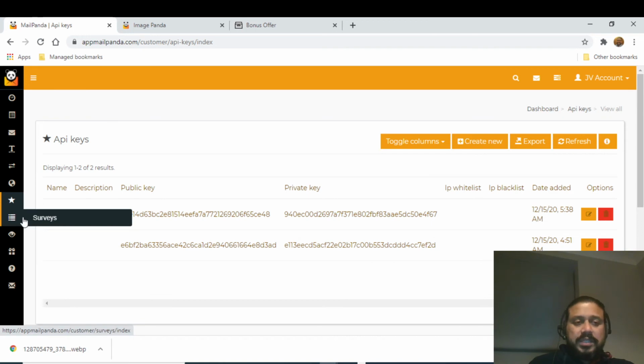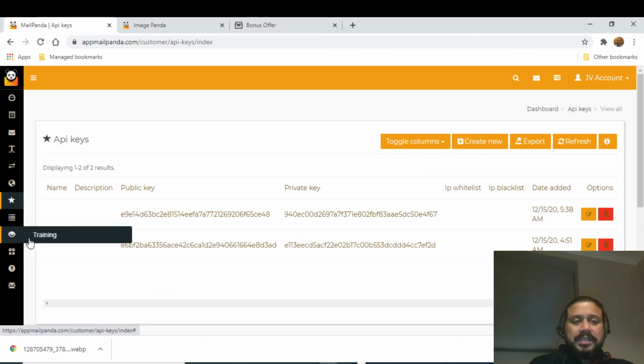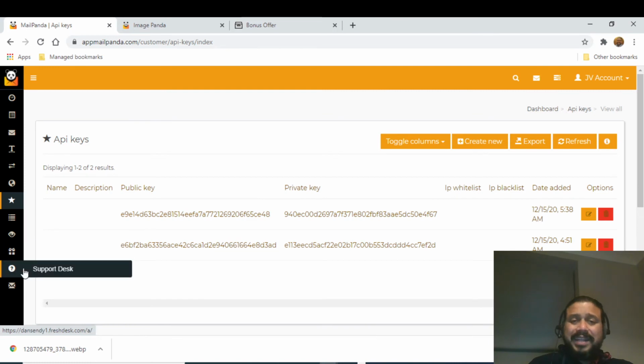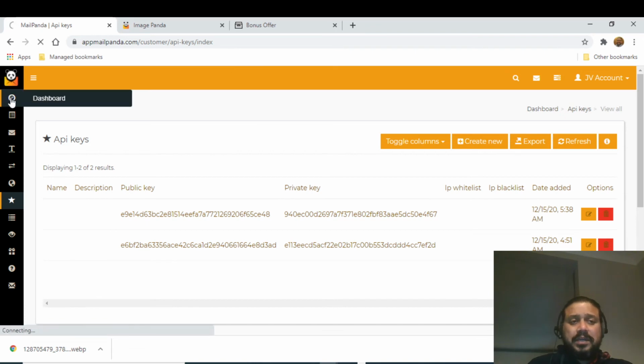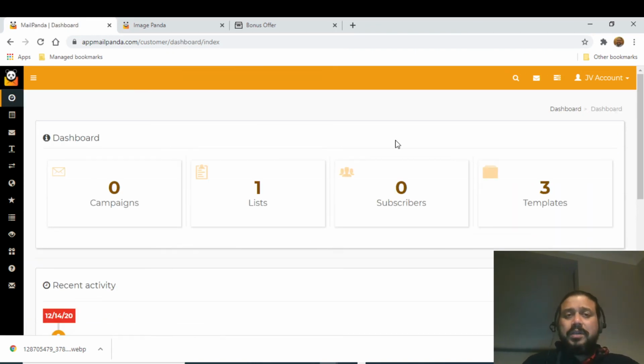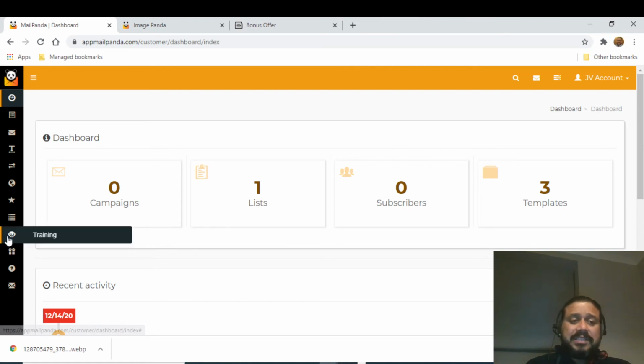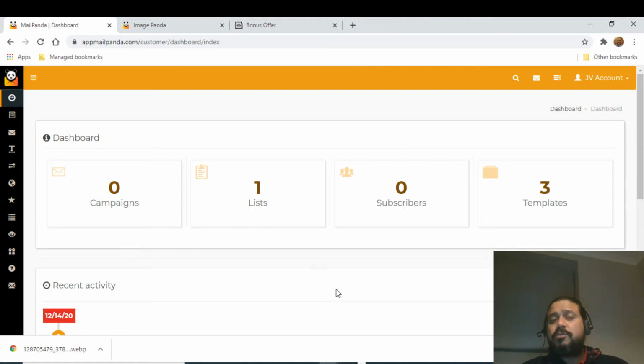You can also do a survey over here. Then, as I told, all the trainings are available here. Then you have the bonuses. For anything, you can contact the support desk, or you can send an email as well. So this is a quick walkthrough of what this product is all about, how it works, and what it is expected to perform. I hope you got a fair idea of how this whole product works. Again, reiterating, in case of any clarifications, they have step-by-step training available. So please make use of it, because I don't want to keep this video long.